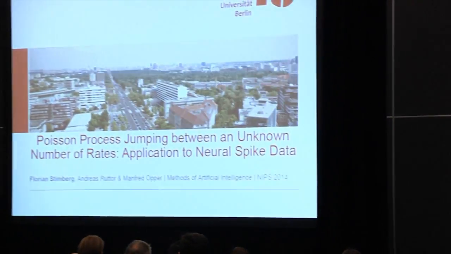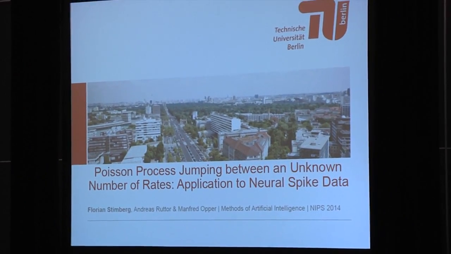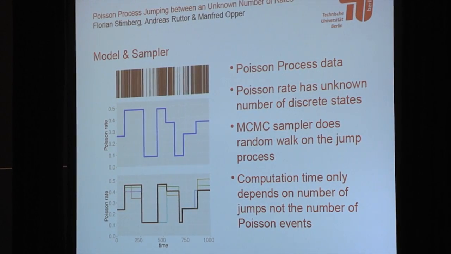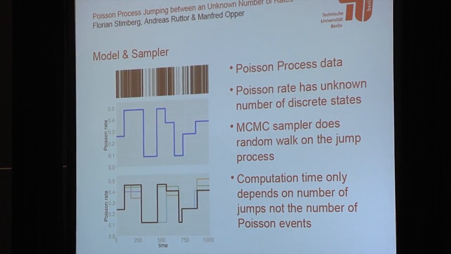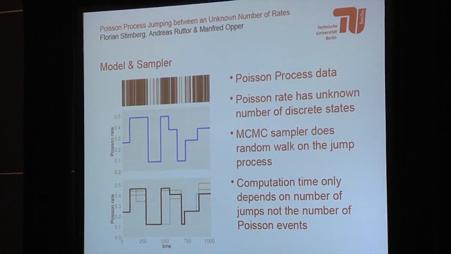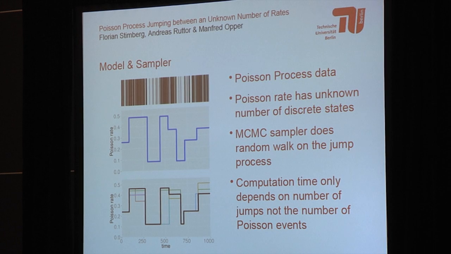So our main goal is to find discrete states in the firing rates of neural spiking data. So we model those spikes as coming from a Poisson process whose rate jumps between discrete states. But we don't know beforehand how many states there are. So to achieve this, we use Bayesian non-parametrics, namely a Chinese restaurant process. And on the left, you see in blue how such a path of the rate could look.